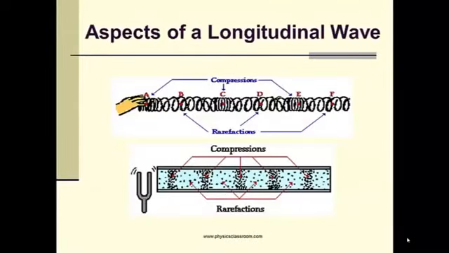So when we look at the aspects of a longitudinal wave, a little different than a transverse wave, we signify areas of compressions and rarefactions. Compressions are similar to a crest, and those are the areas of the slinky labeled A, C, and E, where all the little particles or pieces of wire in that slinky are really tightly packed.